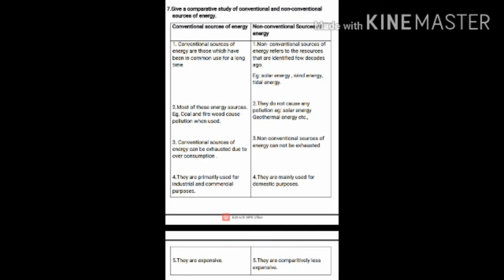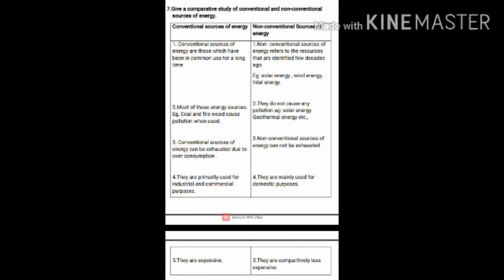Clear, children? Okay. I'll revise once again. Conventional sources of energy are those which have been in common use for a long time. Non-conventional sources of energy refers to the resources that were identified a few decades ago. Give some examples, children. Yes, solar energy, wind energy, tidal energy. These are the examples of non-conventional sources of energy.